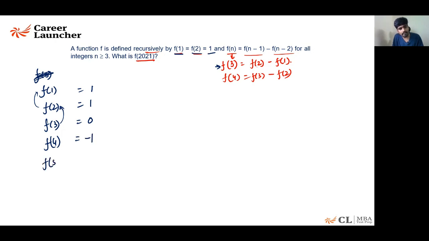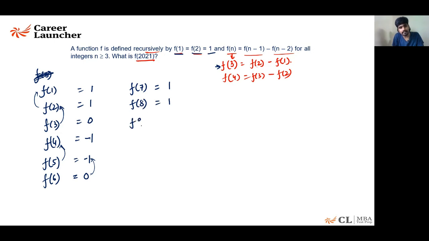F of 5 should be equal to minus 1 minus 0, which is minus 1. F of 6 should be equal to f of 5 minus f of 4, which is minus 1 minus of minus 1, which is equal to 0. What is f of 7 going to be? F of 7 is going to be 0 minus of minus 1, which is going to be plus 1. F of 8 again is going to be 1.